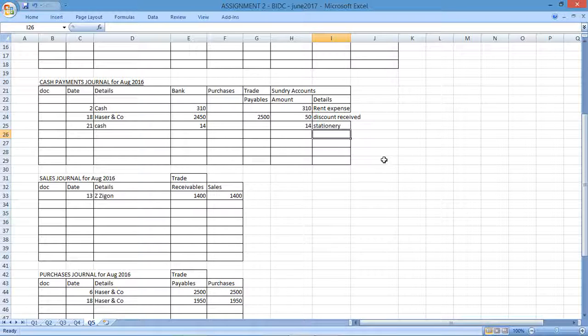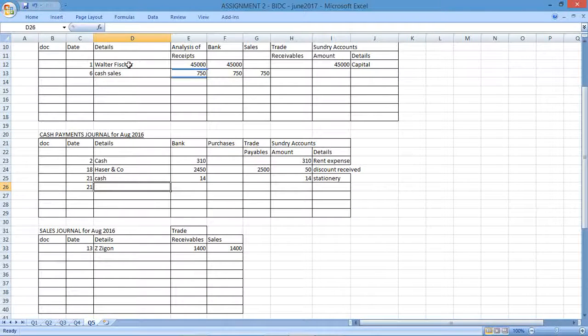Still on the 21st, Walter took cash, $25 for his own use. So if he's taking cash for his own use, that's viewed as drawings. So on the 21st, we have the owner again, so I need Walter's name. This was $25 for drawings, personal use.